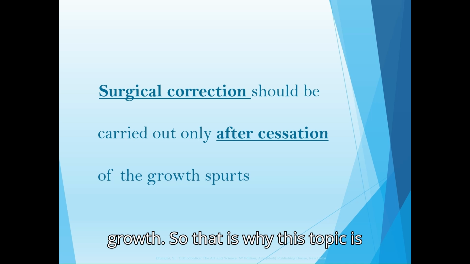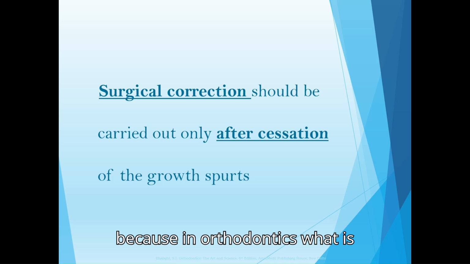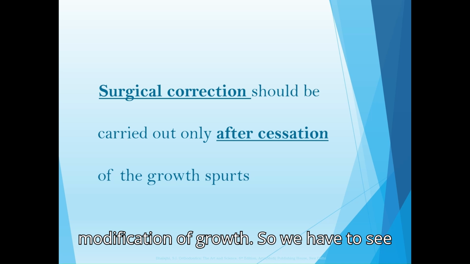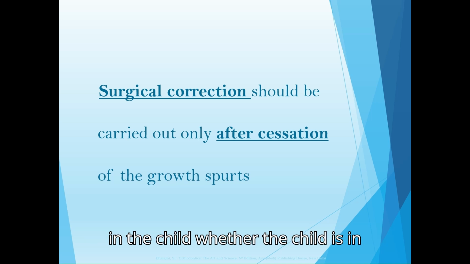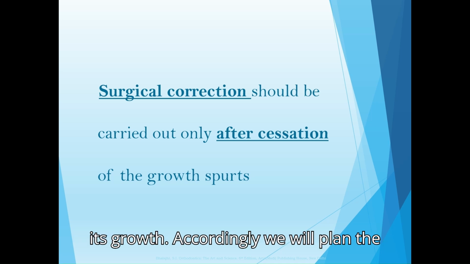That is why this topic, growth spurts, is particularly important, because in orthodontics, what is basically seen is the modification of growth. So we have to see whether the child is in a growing phase or the child has completed its growth. Accordingly, we will plan the treatment.